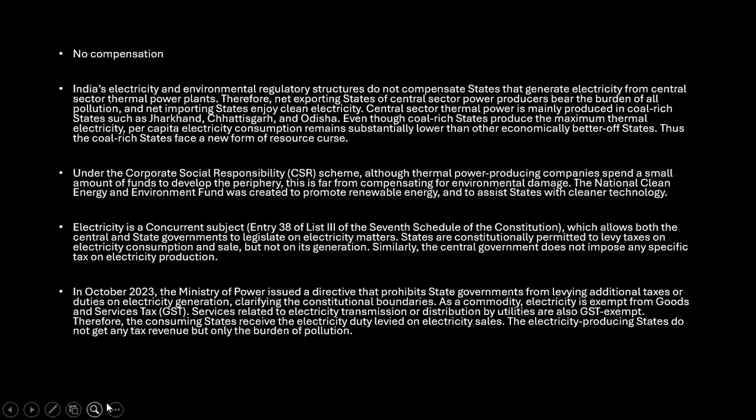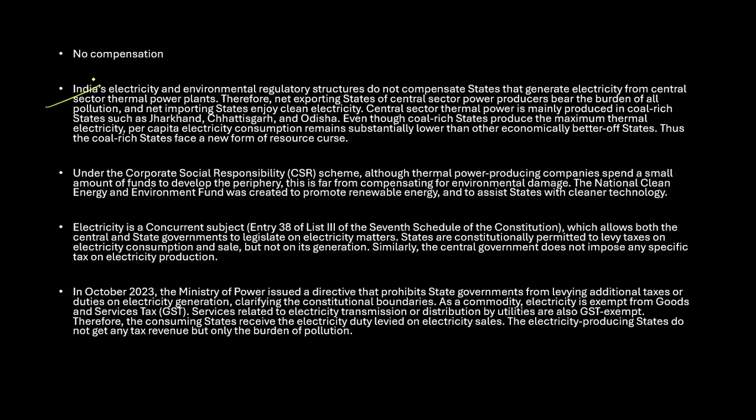Now, there is no compensation. So let us see the lack of compensation for producing states. The Indian electricity and environmental regulatory structure does not compensate states that generate electricity from centrally sectored thermal power plants. Therefore, net export states of central sector power producers bear the burden of all the pollution, and the net importing states enjoy the clean electricity. For example, see what it is trying to tell here? There is no proper compensation that is given.